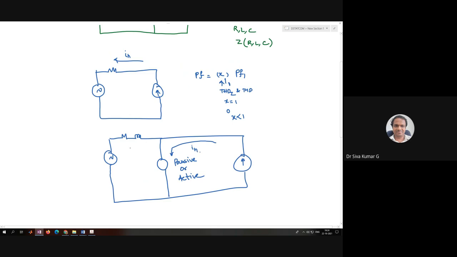Then obviously the fundamental is only going to flow this way.